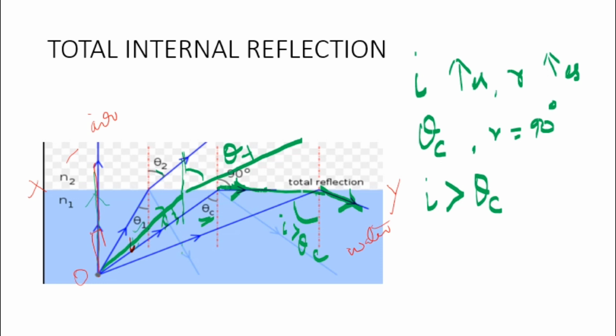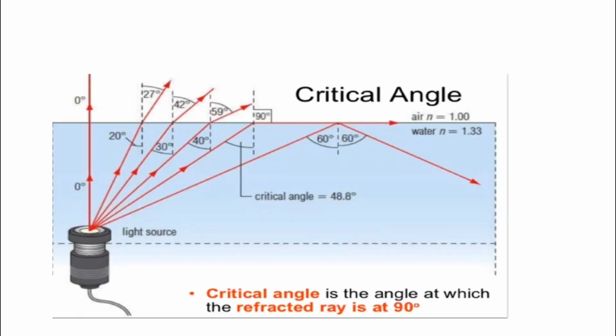We'll see this explanation in detailed form. As I told you, this is the ray which goes normally. When a ray falls normally on the interface XY, if the angle of incidence is 0, the angle of refraction is also 0. Now for this particular ray the angle of incidence is slightly greater, it is 20, and the corresponding angle of refraction is found to be 27 degrees. You can find this using Snell's law also.